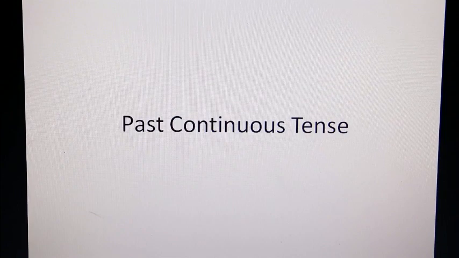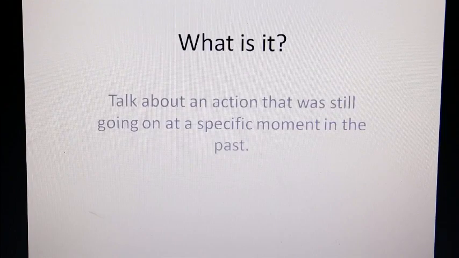Just before we get started, there's not a lot of changes. So I'm not going to say everything that I've said with the present continuous tense. I'm just going to show you how they differ from each other, and then we'll take it from there. All right, here we go. What is the past continuous tense? It is when we talk about an action that was still going on at a specific moment in the past.